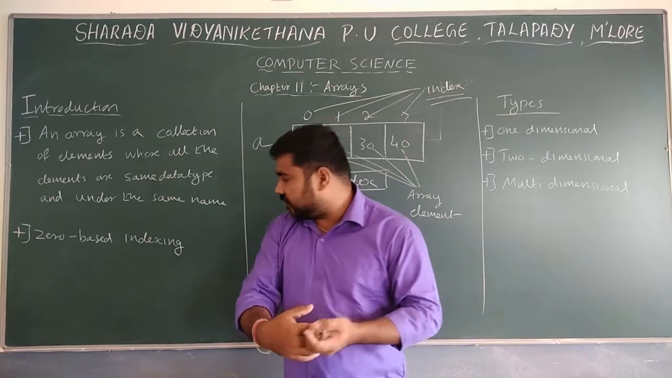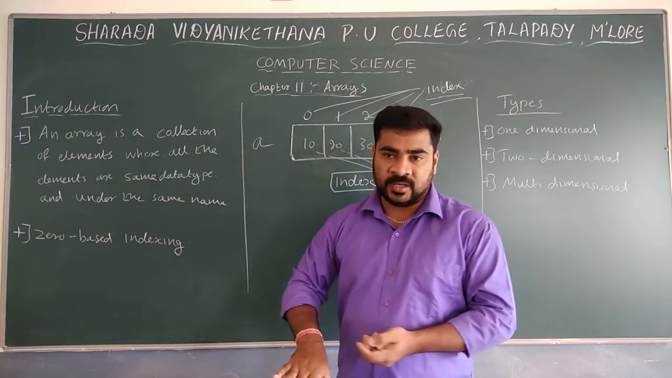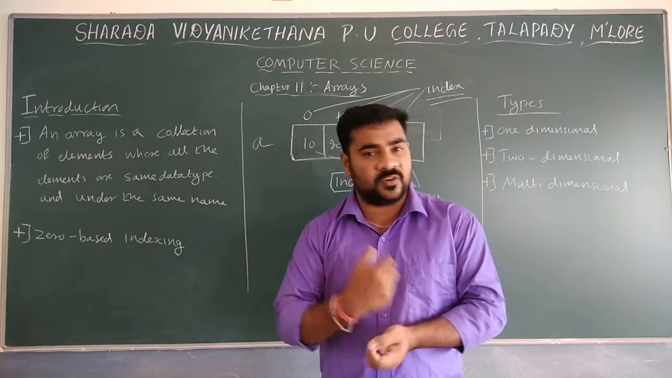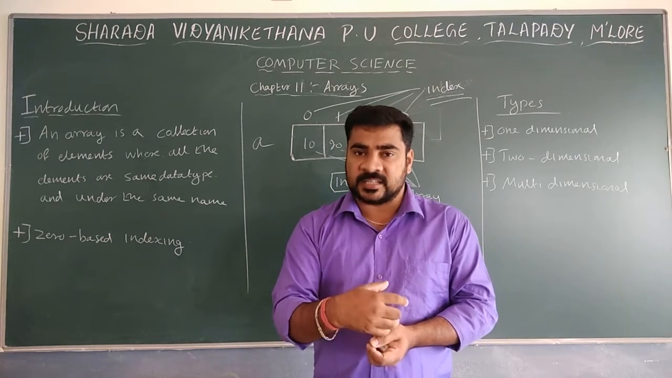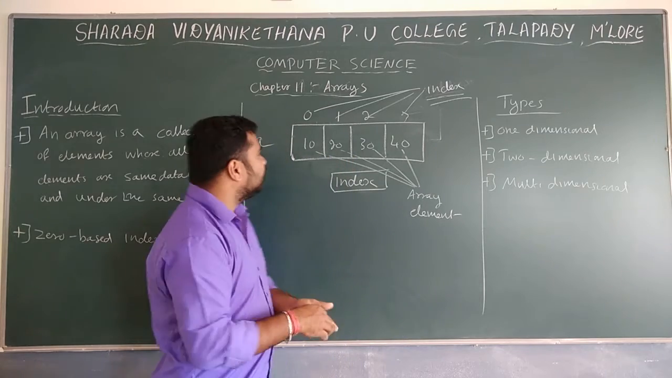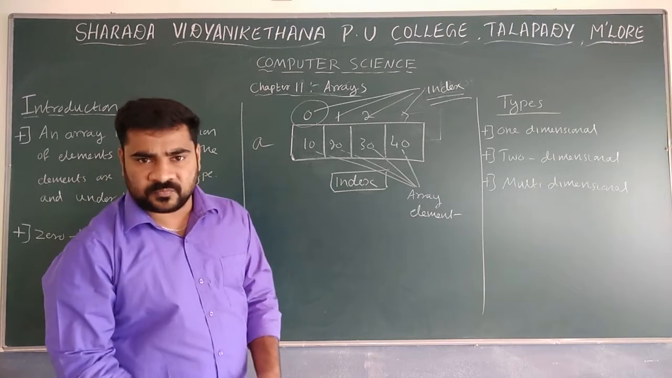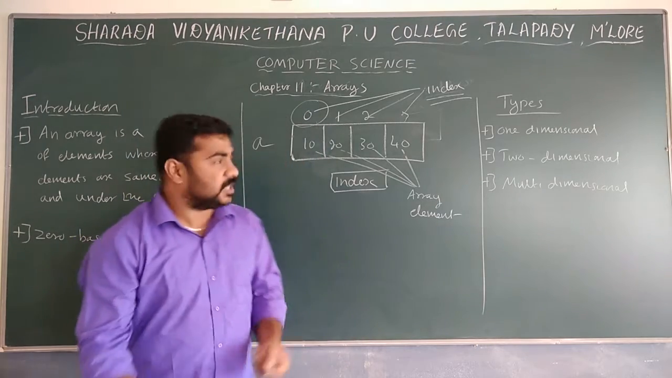In case of array, we are mainly using zero-based indexing. What do you mean by zero-based indexing? Zero-based indexing means that in arrays, index values always start with zero. This is the 1 mark question. Always remember, it is required for first year and second year.